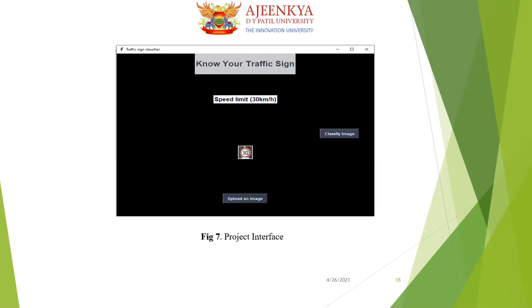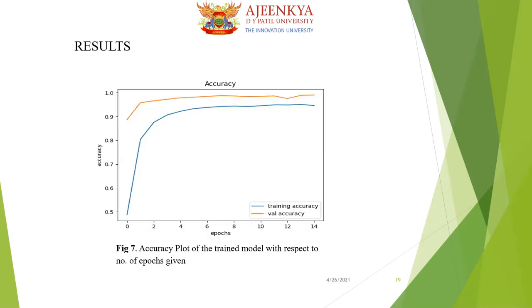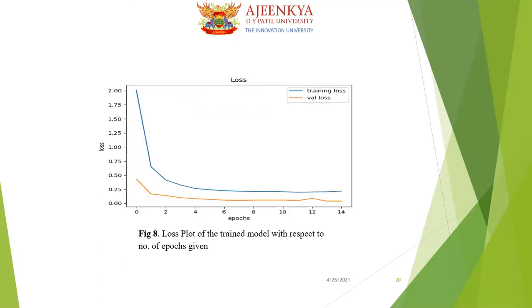Here you can see, after clicking classify image, we are getting the output below the heading saying know your traffic sign. The traffic sign that we have provided to the interface is speed limit 30 km per hour, and we are getting the accurate result from our model. Here we have the result while training our model. The graph shows the accuracy of our model is around 95%, and the loss of our model is around 0.5%, or we can say 5%.